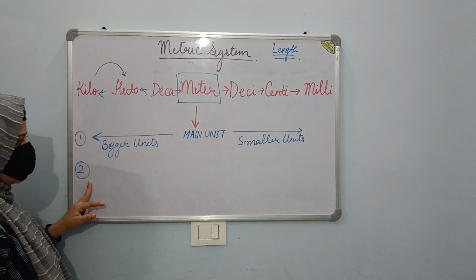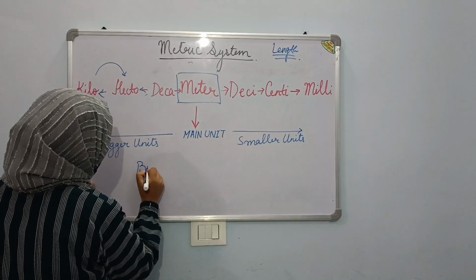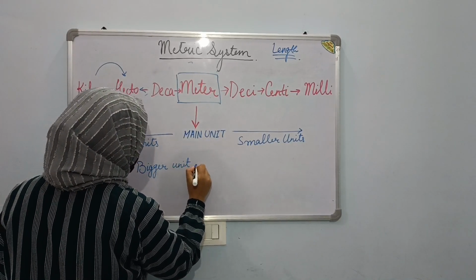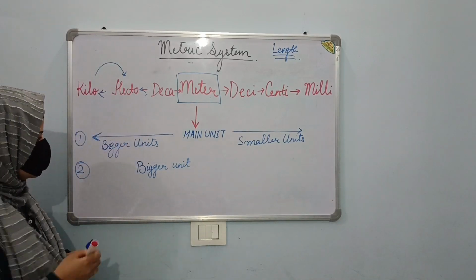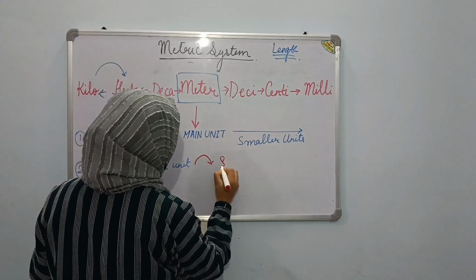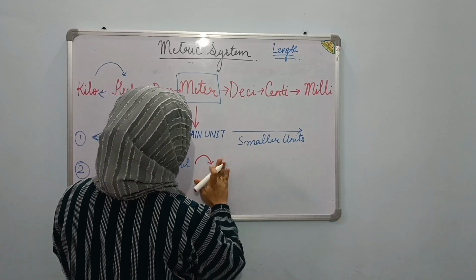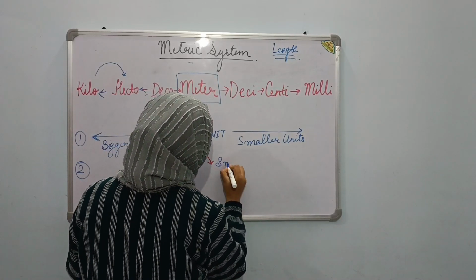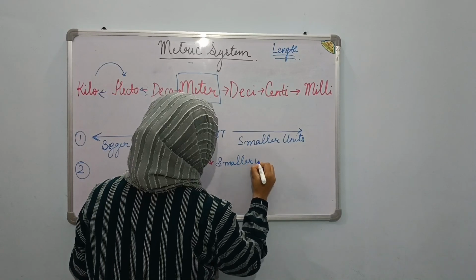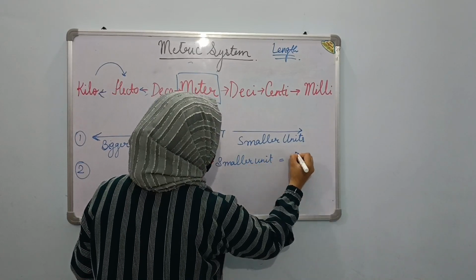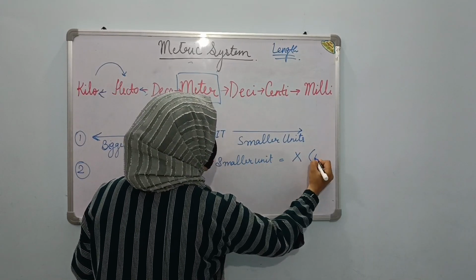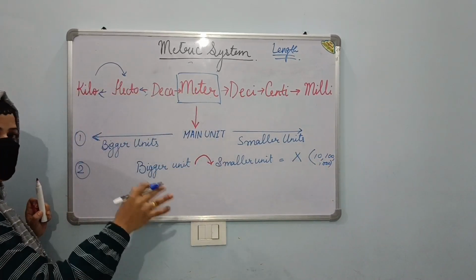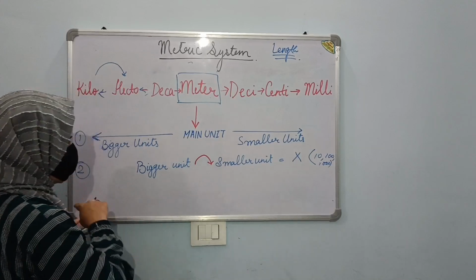Second thing you have to understand: whenever you are converting a bigger unit into a smaller unit, you have to always multiply by the multiple of 10, 100 or 1000, whatever multiple of 10. How to choose the multiples, that also I am going to tell you.